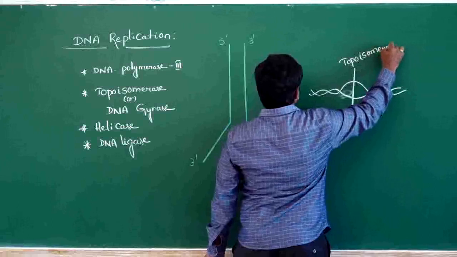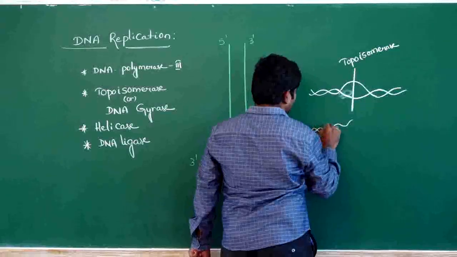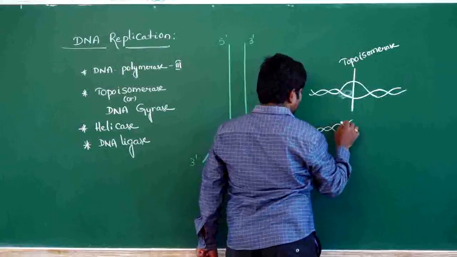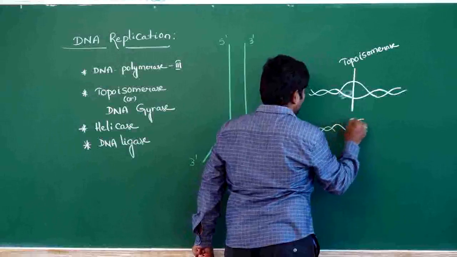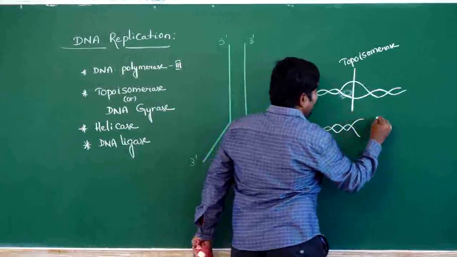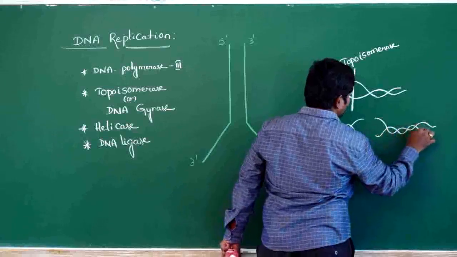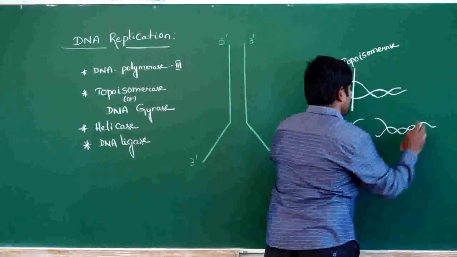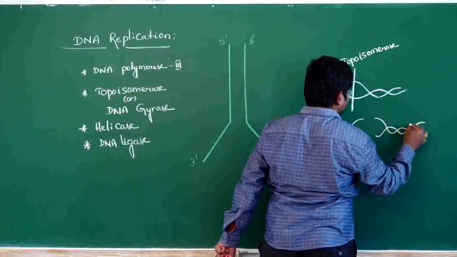Topoisomerase cuts the DNA into two fragments, and topoisomerase is also called gyrase.